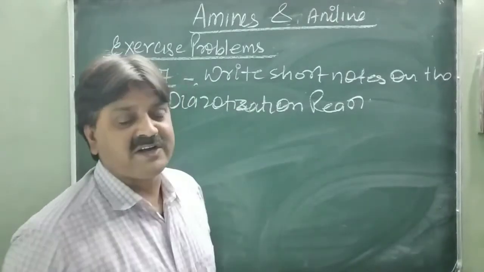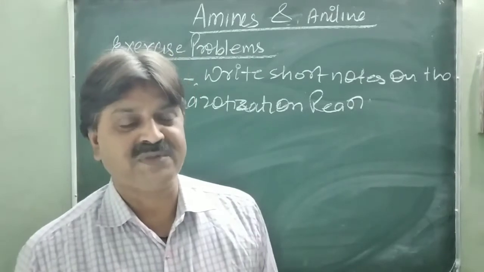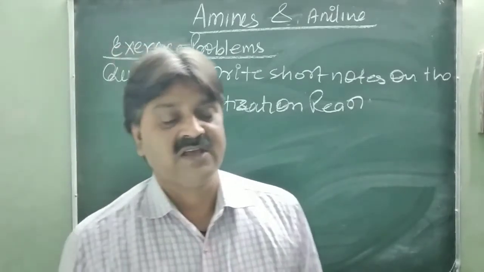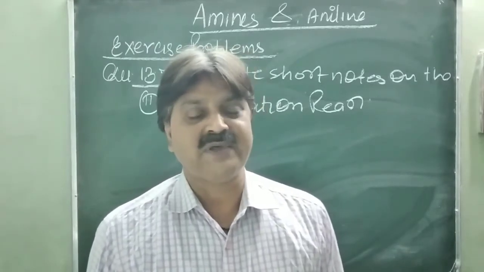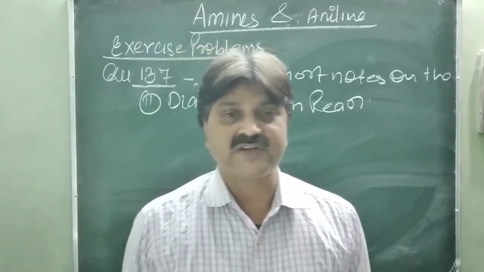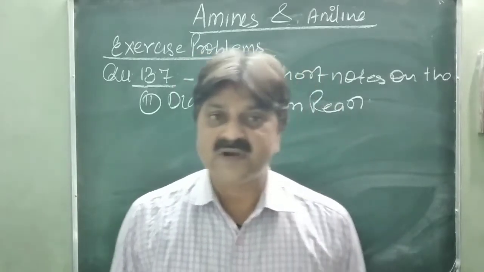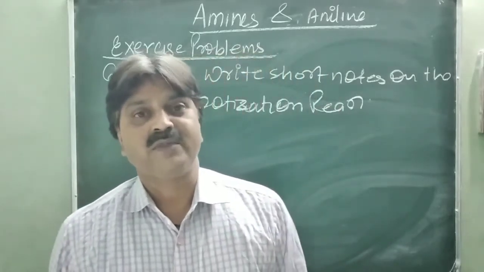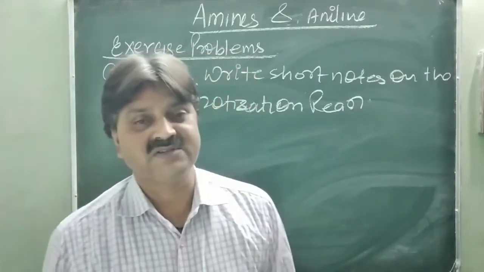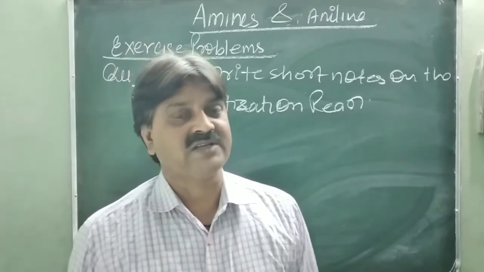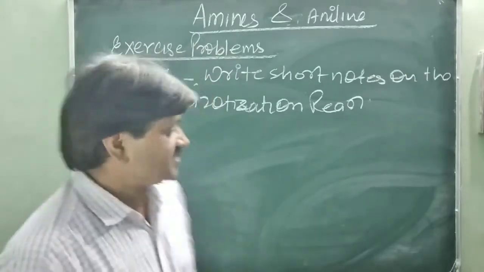When aniline is treated with sodium nitrite and hydrochloric acid at very low temperature, 0 to 5 degrees Celsius, the diazonium salt, or benzene diazonium chloride, is formed, and the reaction is known as the diazotization reaction. In the case of aromatic amines, it is stable because of resonance stabilization, but in the case of aliphatic amines, it undergoes diazotization, but in the presence of moisture immediately converts into alcohol.